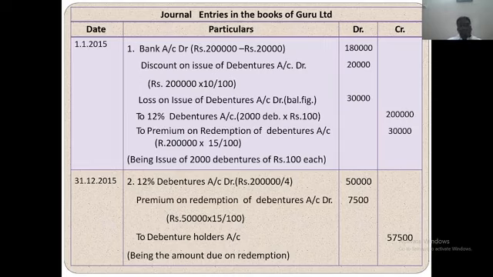The next, 31st December 2015. First, 1/1/2015 is the beginning of the year. The next, 31st December 2015: 12% debenture account debit, premium on redemption of debenture account debit, to debenture holder account 57,500. Being the amount due on redemption.